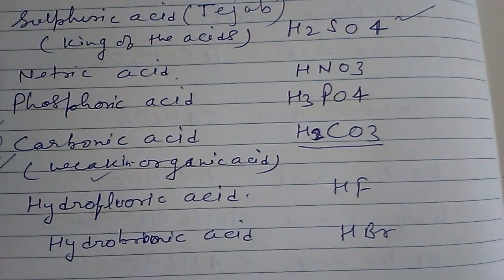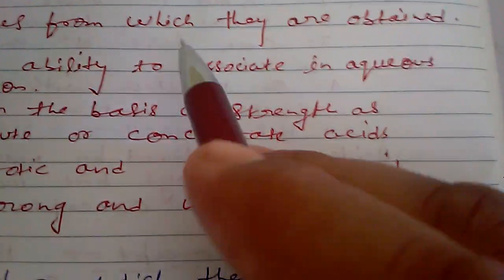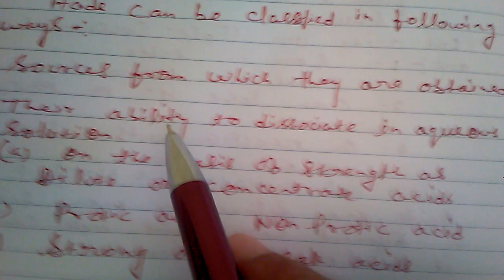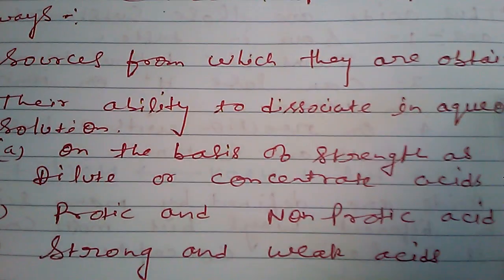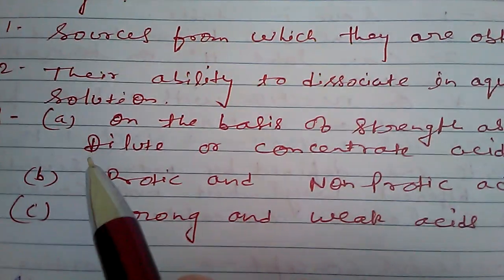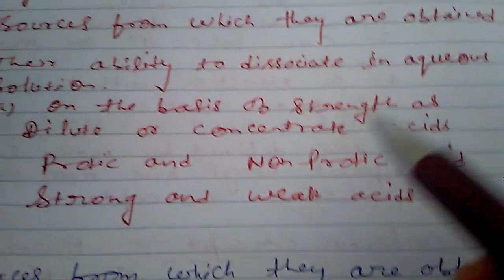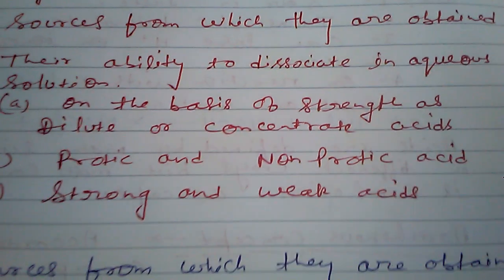So students, this is all about acids and their classification. Only one type of classification has been given by me, that is on the basis of sources from which they are obtained. Next, their ability to dissociate in aqueous solution, that I will cover next week. Thank you.